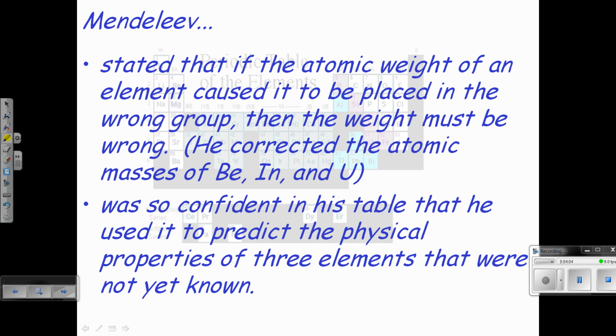They talked about the atomic weight of an element. They corrected the atomic masses of some of the known elements based on the idea that they had to go in order from left to right on the periodic table. He was so confident in his table that he was able to predict physical and chemical properties of elements that were not known at that time.